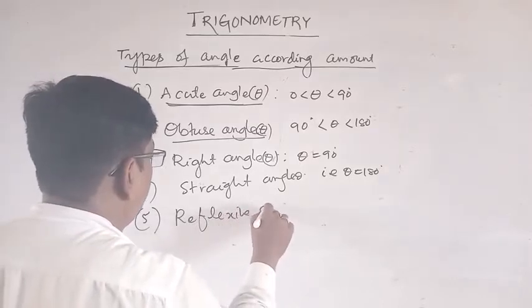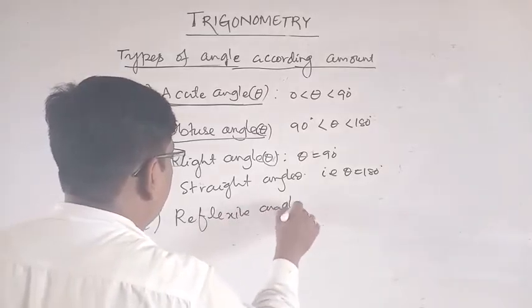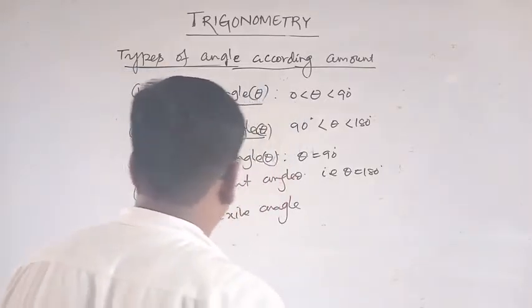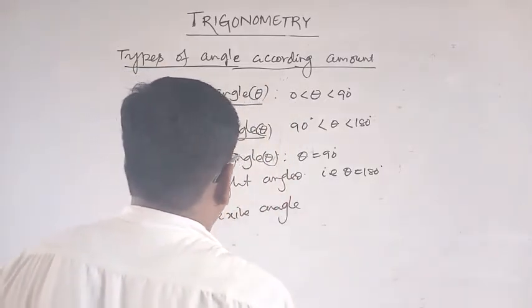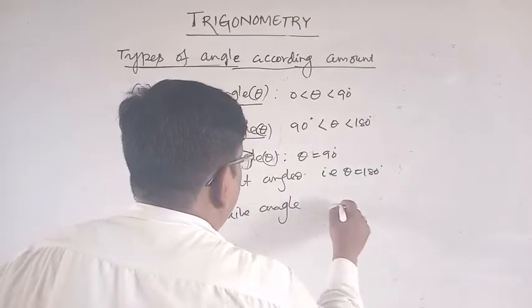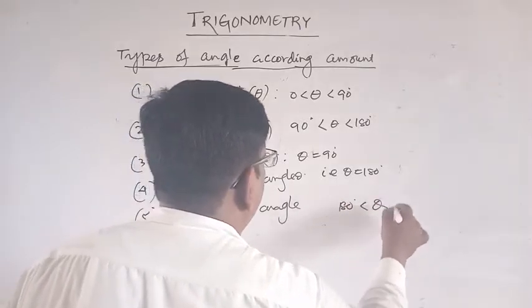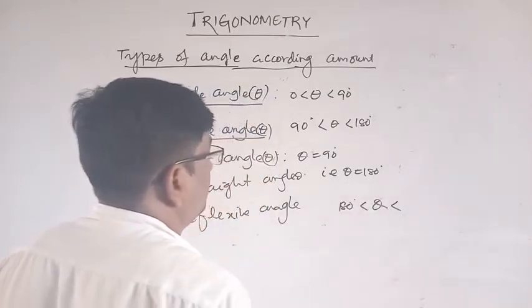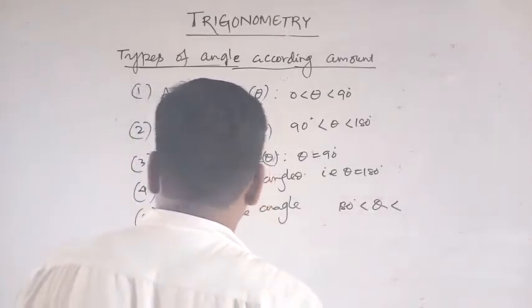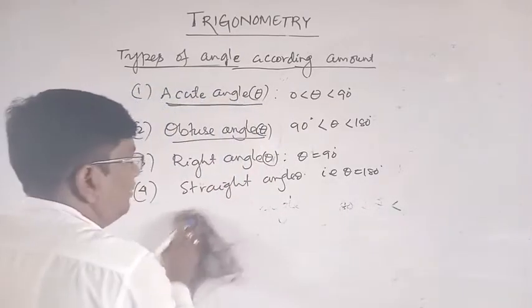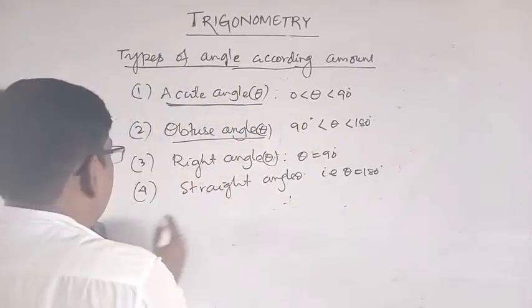Reflexive angle or reflection angle, that is, 180 less than theta less than what? That is, it is not required here, that is a straight angle. Up to the straight angle, okay, this is the straight angle.